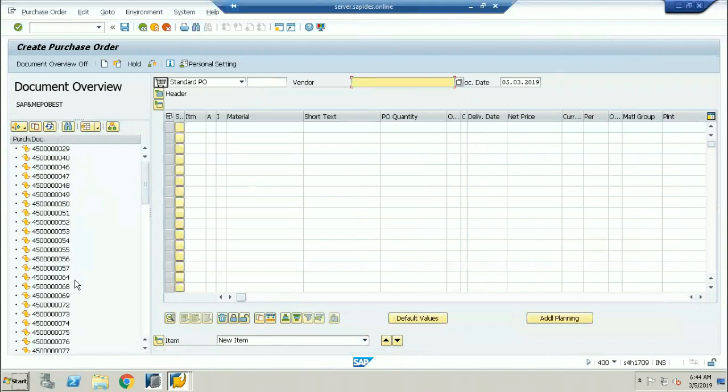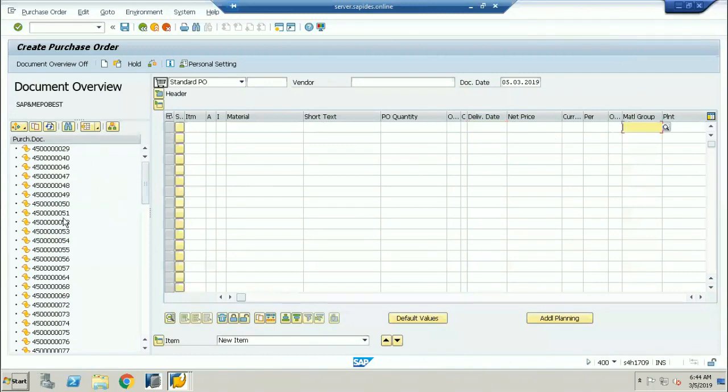Now, it is not a part of FI. FI is not going to create any purchase orders. FI will not create any kind of purchase orders here. This is the role played by the MM consultant, not by the FI consultant. Now these are the purchase orders. So now I want to view the purchase orders: what materials have been entered, what is the delivery date, and what is the material group. All the details I would like to see for one of the purchase orders.